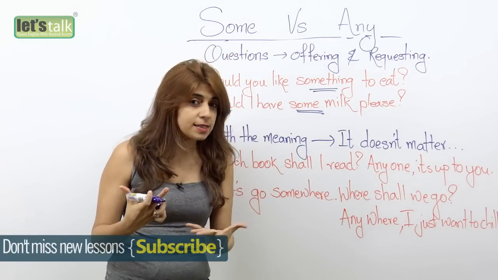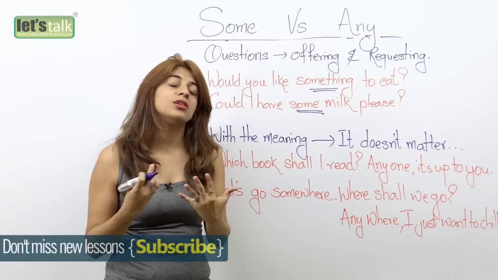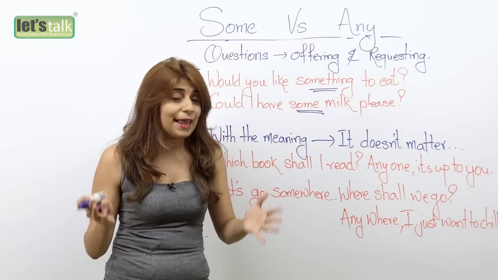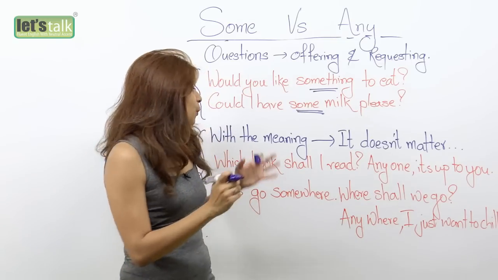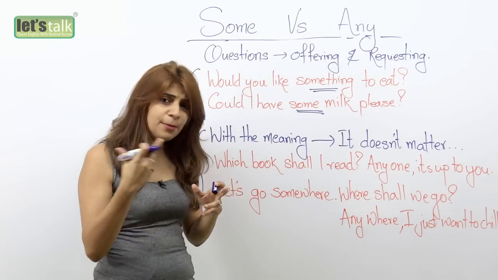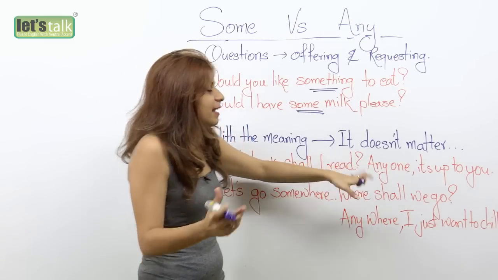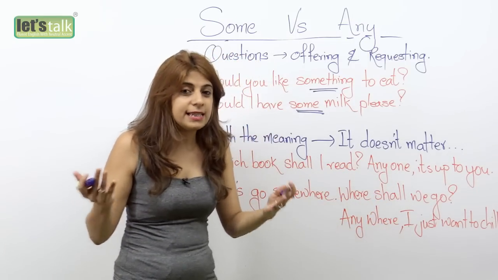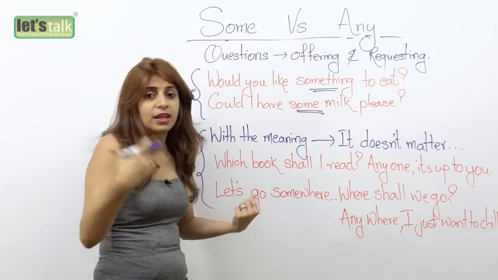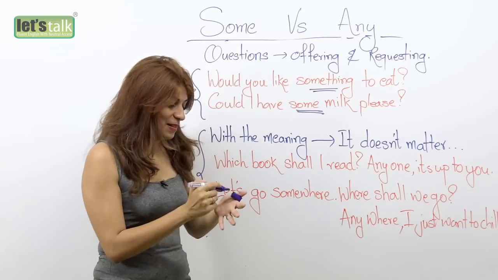It's used in a positive way. Well, that's the difference. We learned that the word any is always used in negative sentences. But again, it's English. So when you are trying to tell someone something in a positive way, but the meaning of that sentence is that it doesn't matter, okay? It doesn't matter. That is when you end up using words like any, anybody, anything, anywhere. To understand this better, let's look at the examples here.